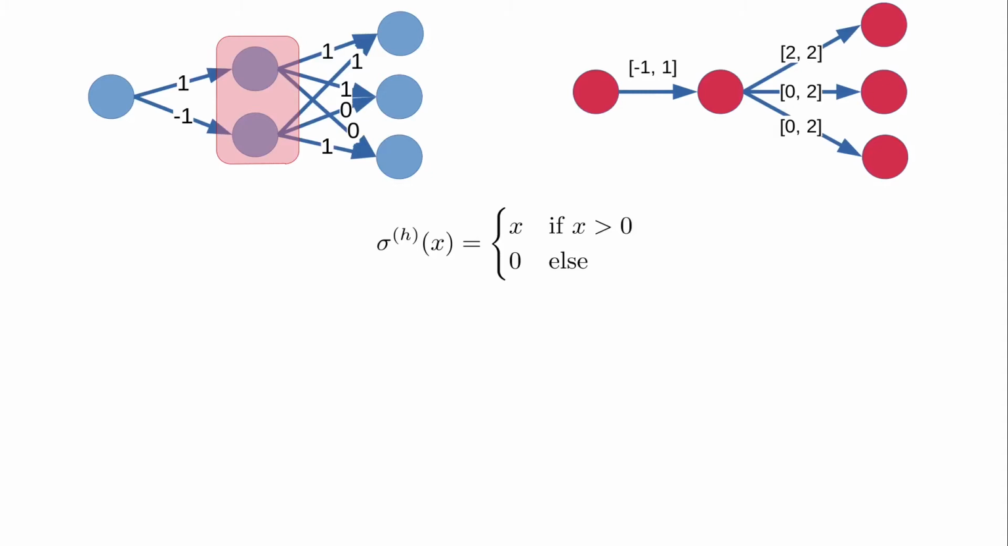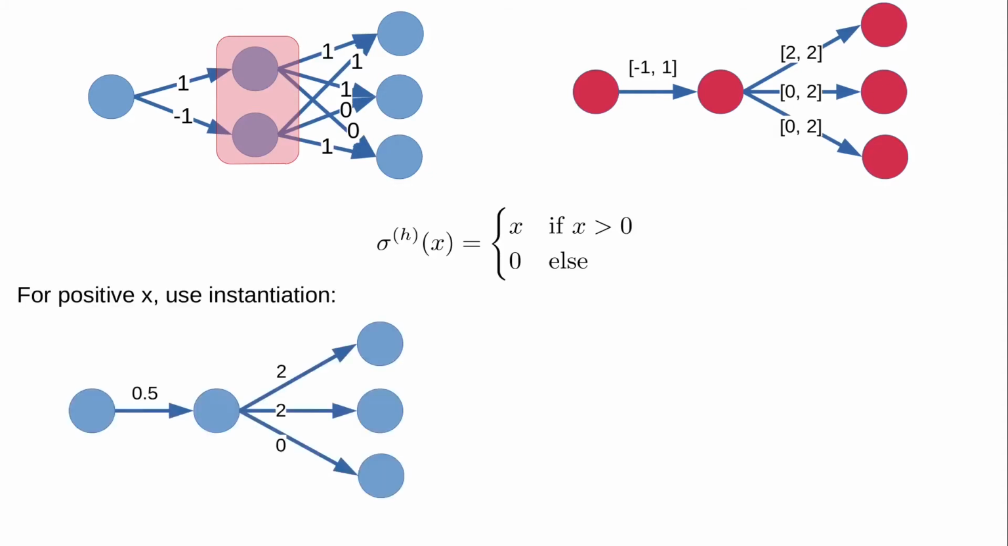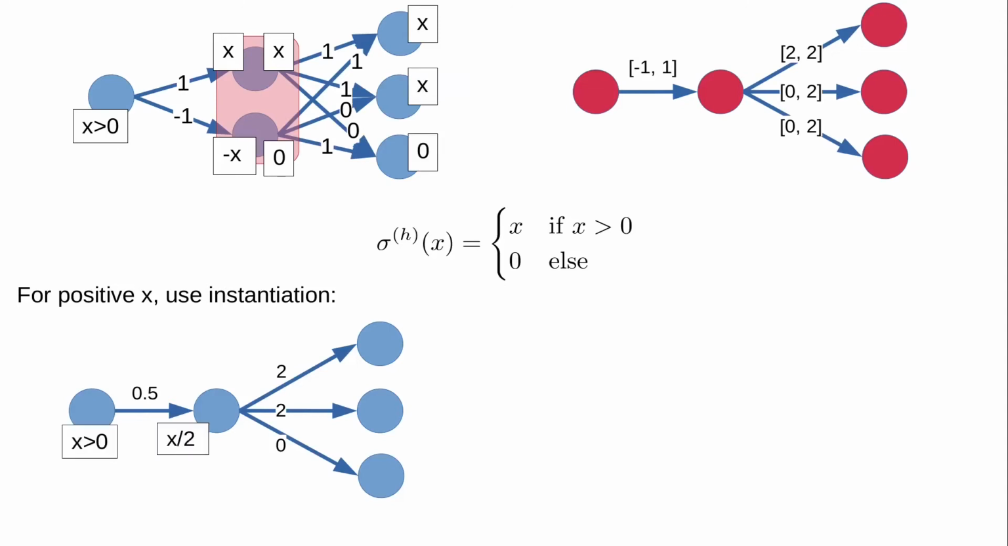To understand why, consider any positive input x to this DNN. I'll claim that this valid instantiation of the ANN has the same output as the DNN on x. We can evaluate the DNN, finding that the input to the first node in the second layer is positive, so it gets passed through, while the input to the second node is negative, so it outputs 0. Then the final output of this DNN is the vector x, x, 0. Similarly, on this instantiation, we have that the output of the middle node is x over 2, and the output is exactly the same vector x, x, 0 as the DNN.